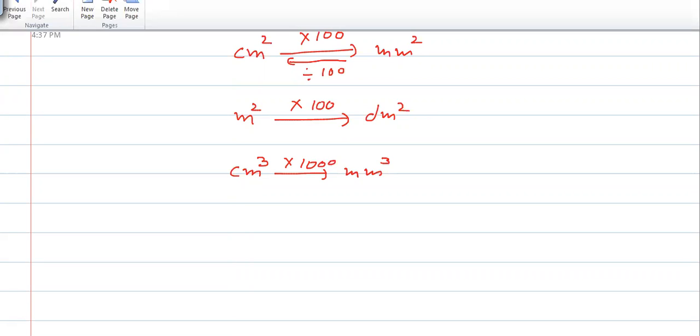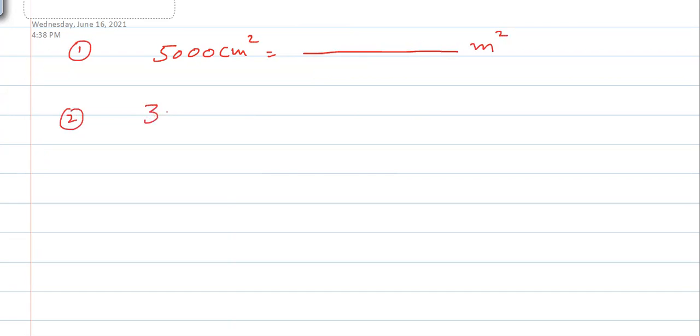Let's begin. I have 5,000 centimeter square. I need to convert it into meter square. This is the first example. In the second example, I have 300 meter square and I need to convert it into kilometer square.